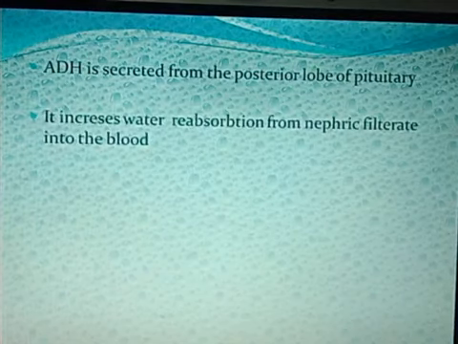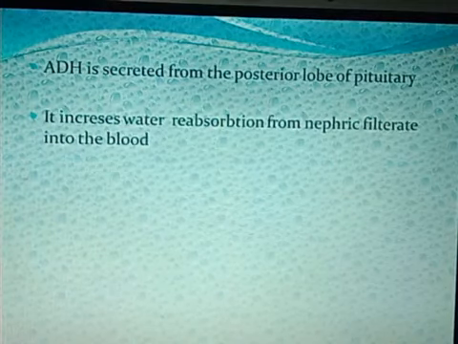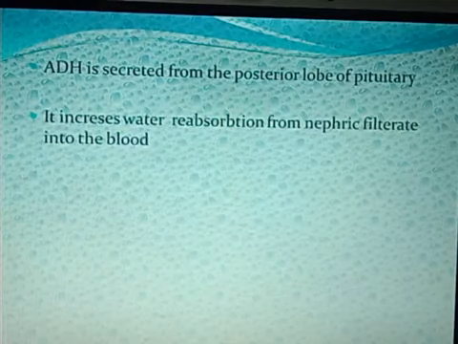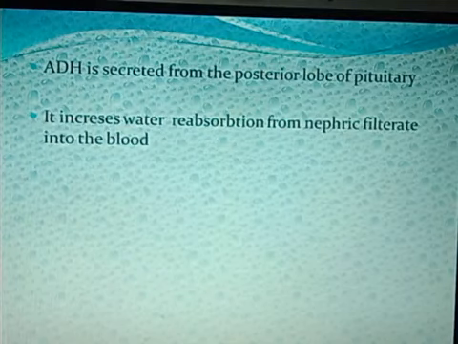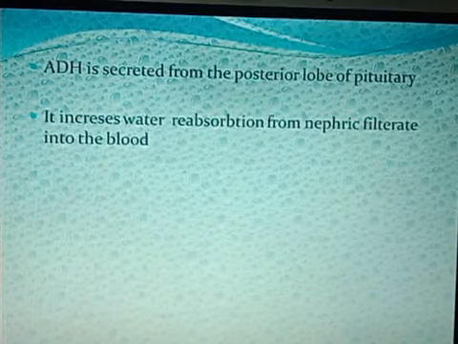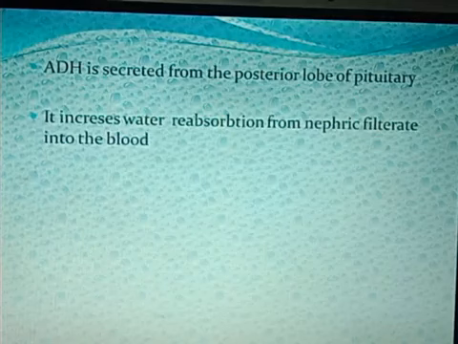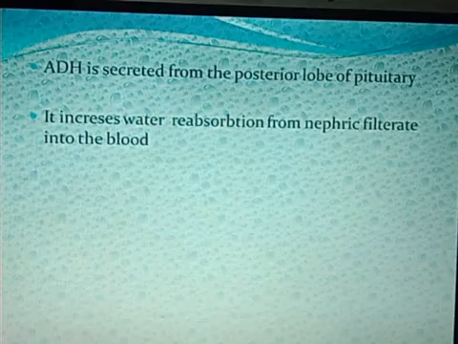It increases water reabsorption of nephric filtrate into the blood. Already I have told you the nephric filtrate contains an enormous amount of water which is formed after ultrafiltration. So that amount of water cannot be wasted, and it cannot be eliminated from the body, as that water is very important. Therefore reabsorption is very important, and that is carried out under the action of this hormone.